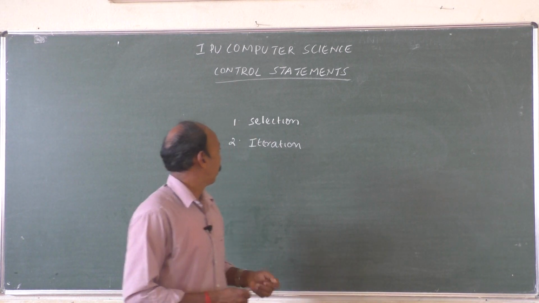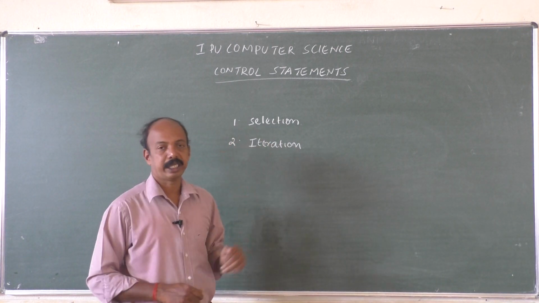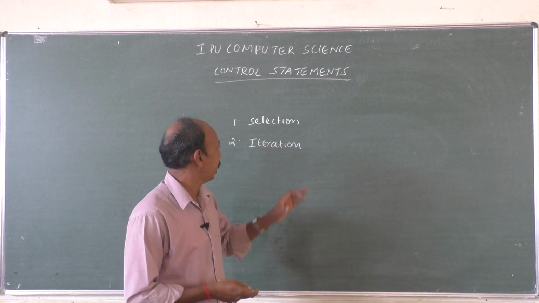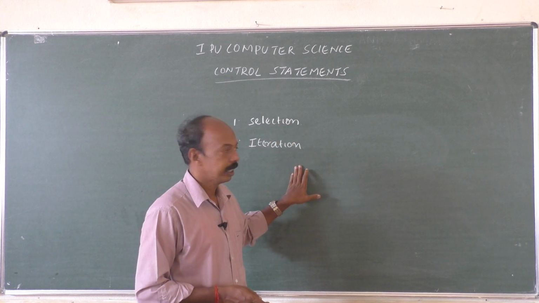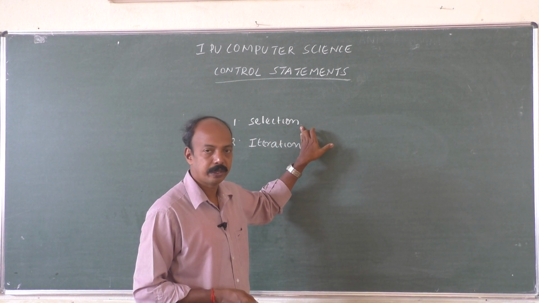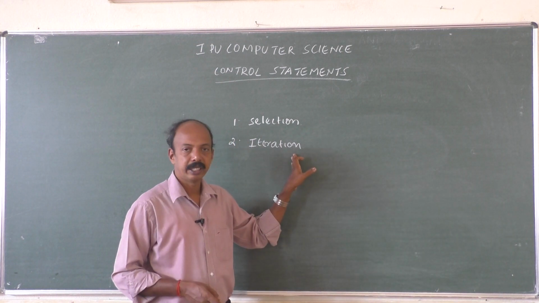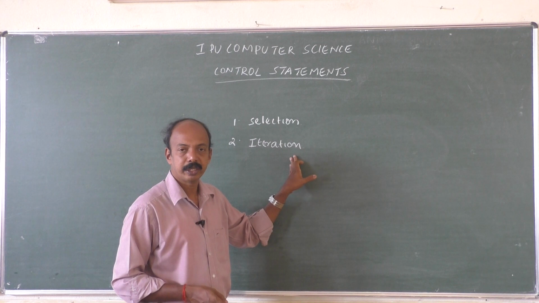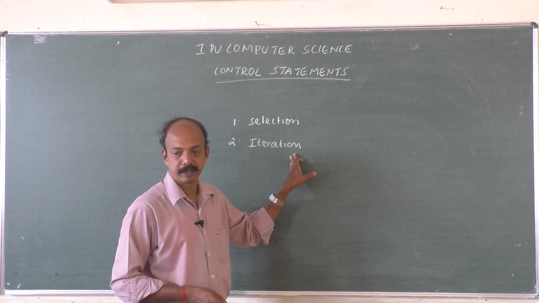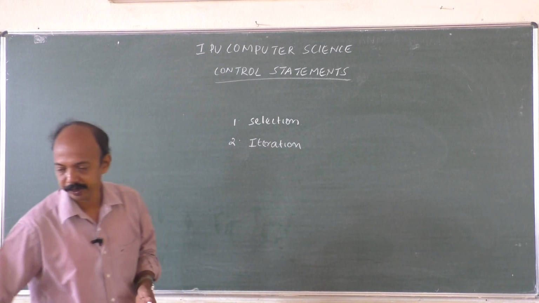Okay. Now coming to the selection. In detail we shall go through selection and iteration. In selection there are different types of statements, we will go through that. Similarly under iteration, here also we have different types of iteration statements. One by one we shall see that.